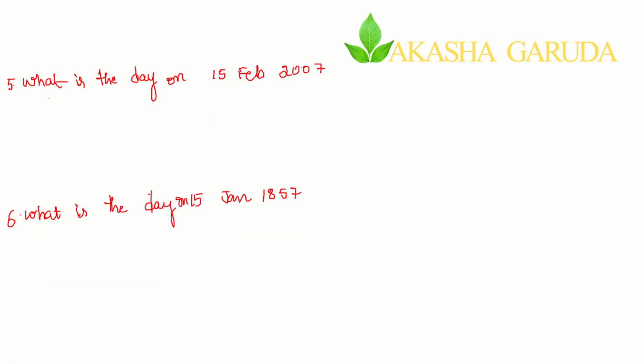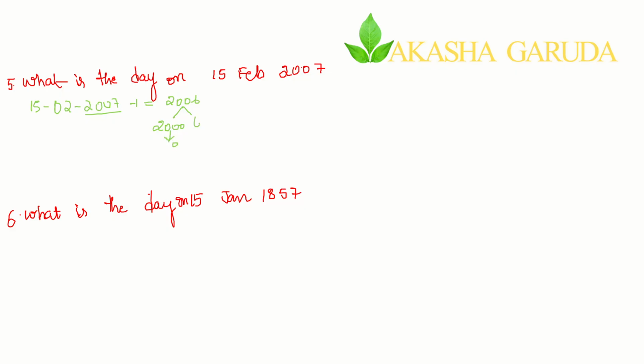Now here you see, what is the day on 15th Feb 2007? Take the year, go 1 year back: 2006. For 2000 it is 0 only.